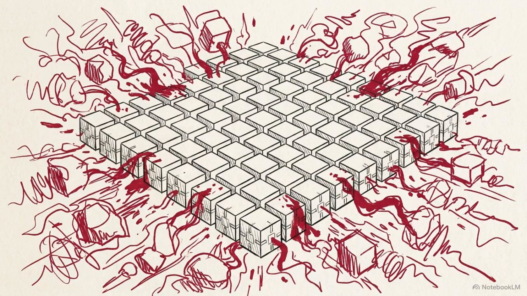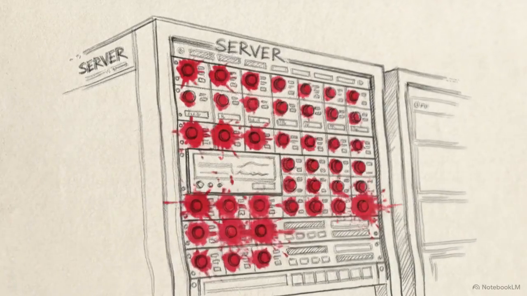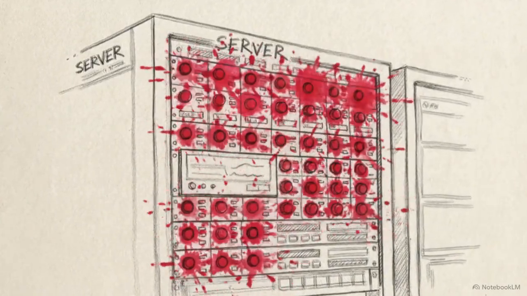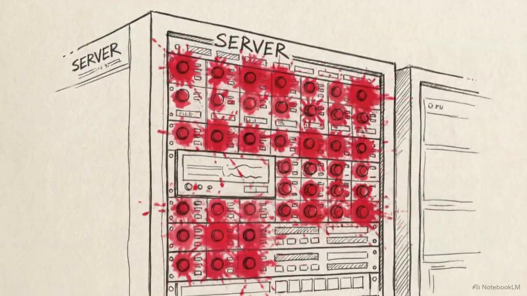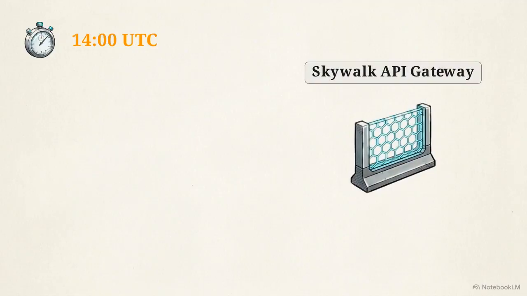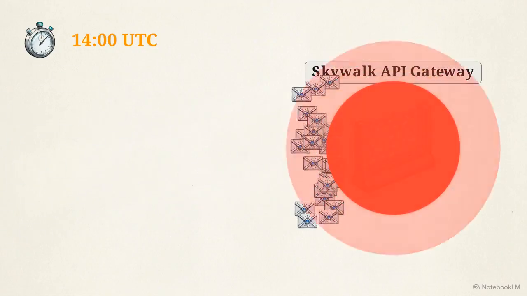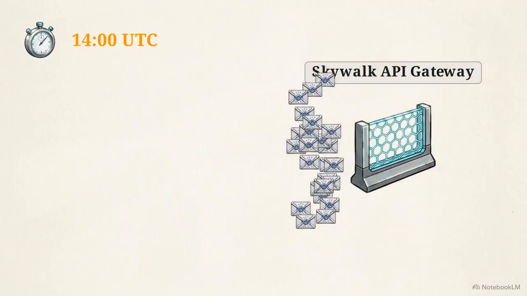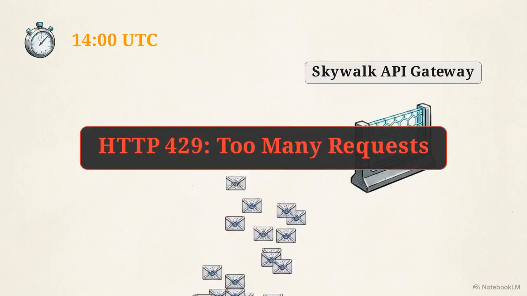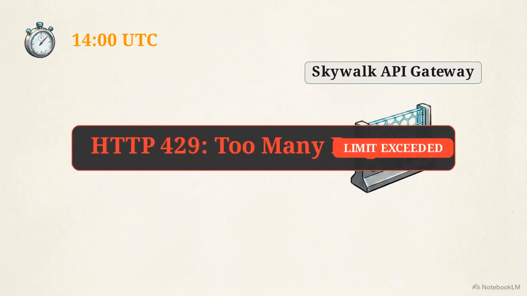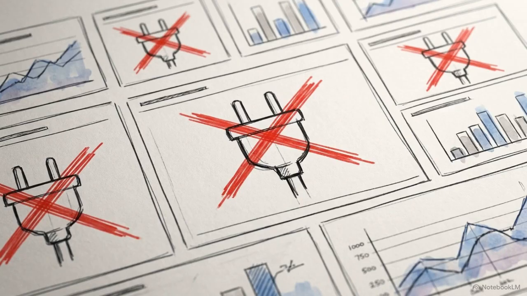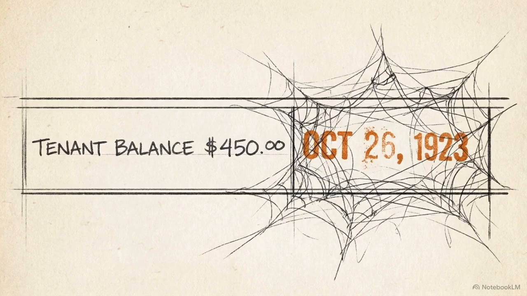A pristine schema is only useful if it survives the chaotic ingestion pipeline. The most significant operational bottleneck in this architecture stems from the strict rate limits enforced by legacy software vendors. Every day at 14 UTC, a scheduled cron job attempts a massive burst sync, firing requests at the Skywalk API simultaneously. This spike reliably exceeds the allowed threshold, resulting in an HTTP 429 too many requests error. When these requests fail, rental endpoints and financial snapshots drop offline. Critical data like tenant balances can remain stale for over a week.